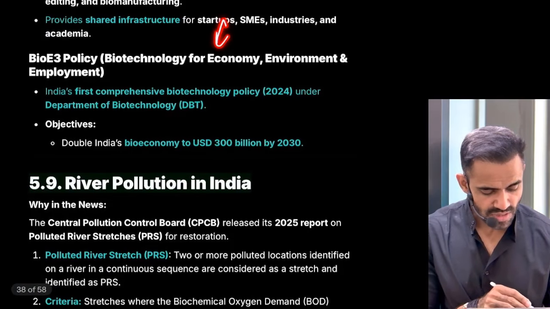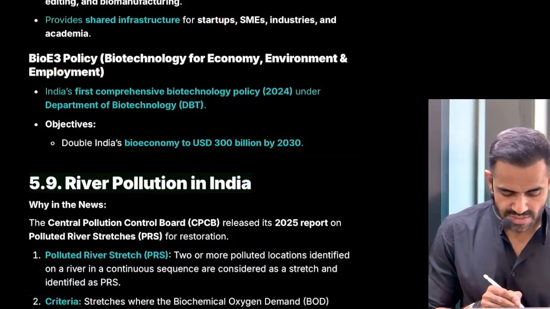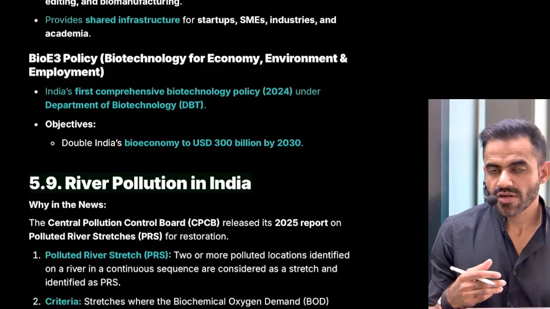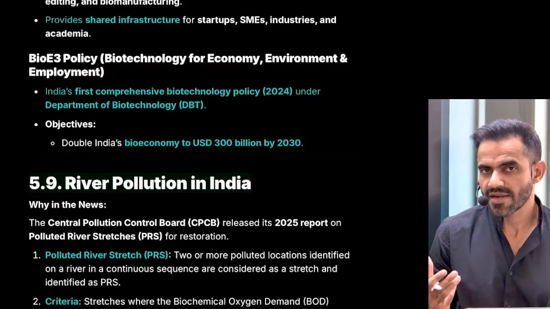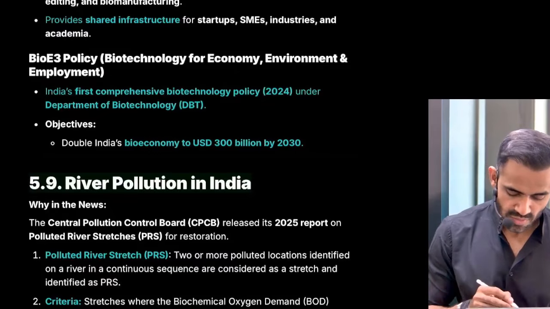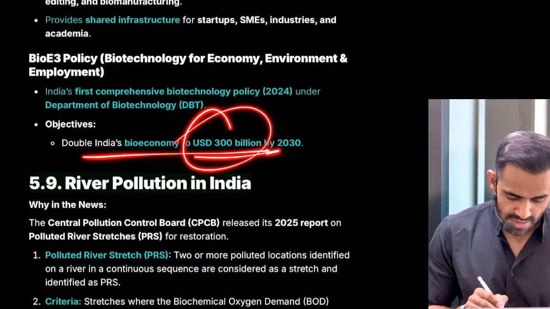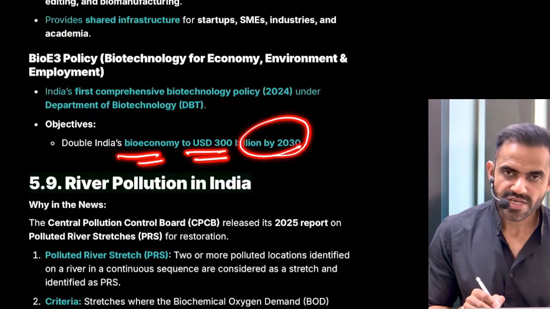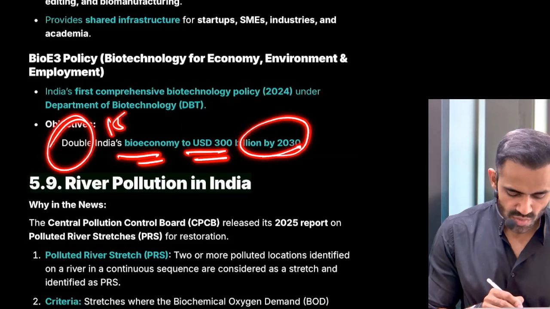It is a part of this Bio E3 policy. What is Bio E3? Biotechnology for economy, environment, and employment. That simply means we are going to create good products which are going to help the environment, which are going to help the economy, and they will create employment also. What is the objective? To double India's bioeconomy to $300 billion by 2030. Double basically means right now it is 150. Okay.